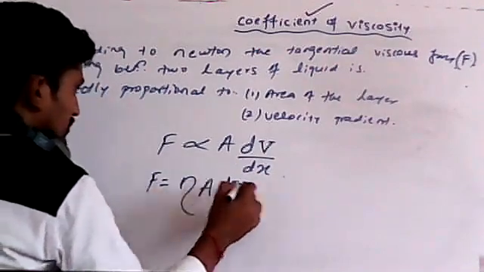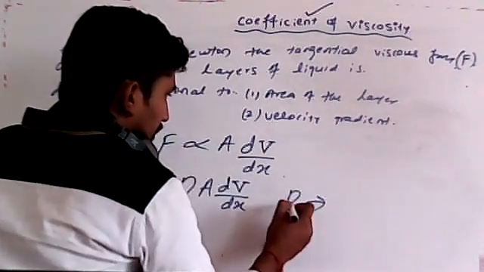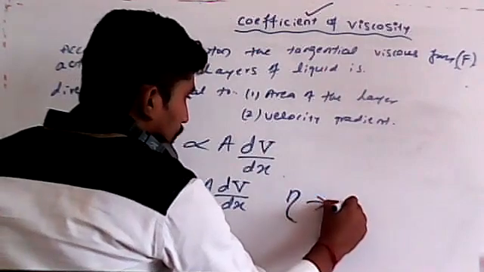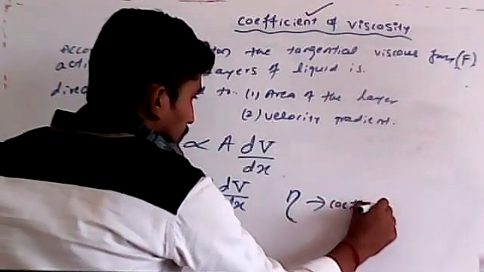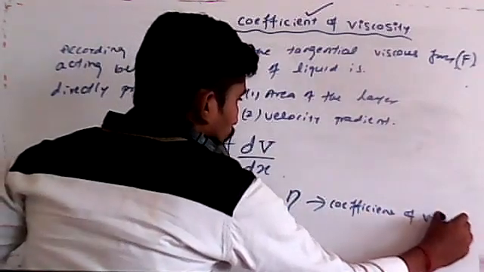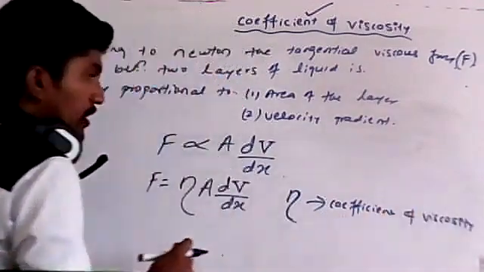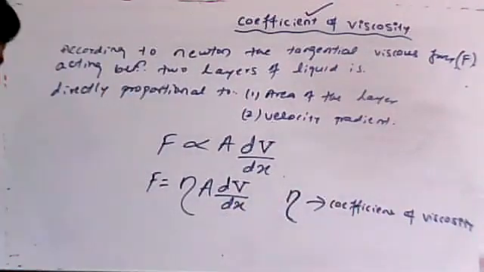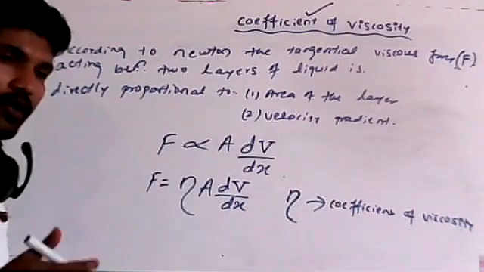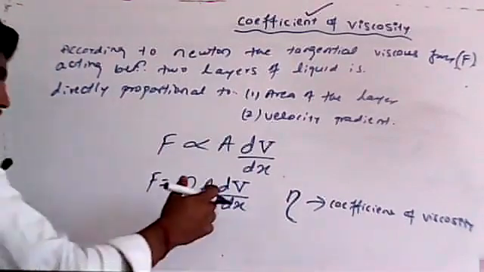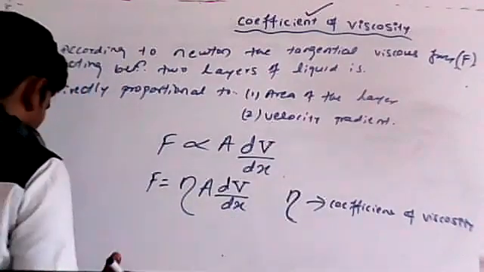That constant is called eta. We call it the coefficient of viscosity. We already know the coefficient of viscosity will not be the same for all fluids. It will be different for different fluids, for water, oil and so on. It has a different value for different fluids.